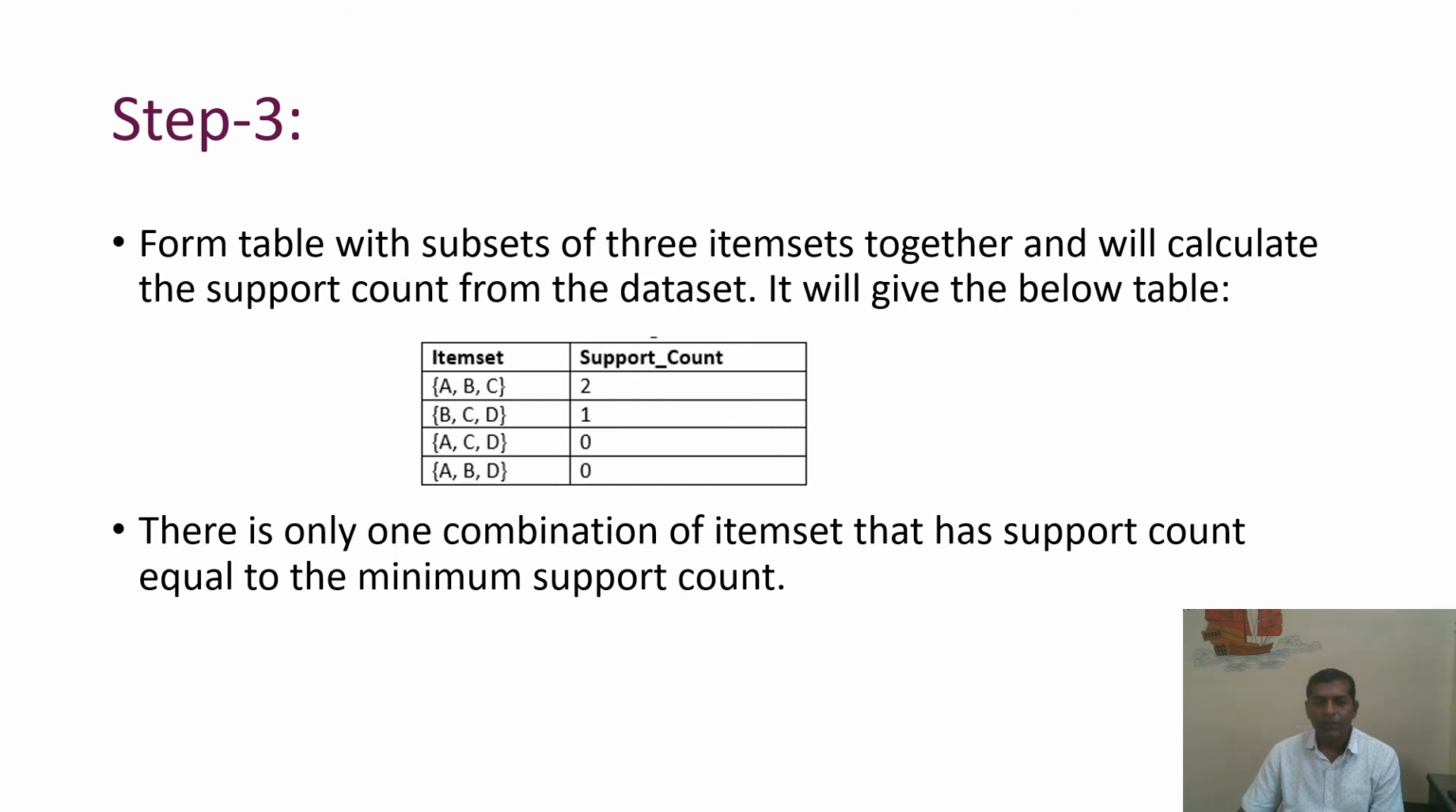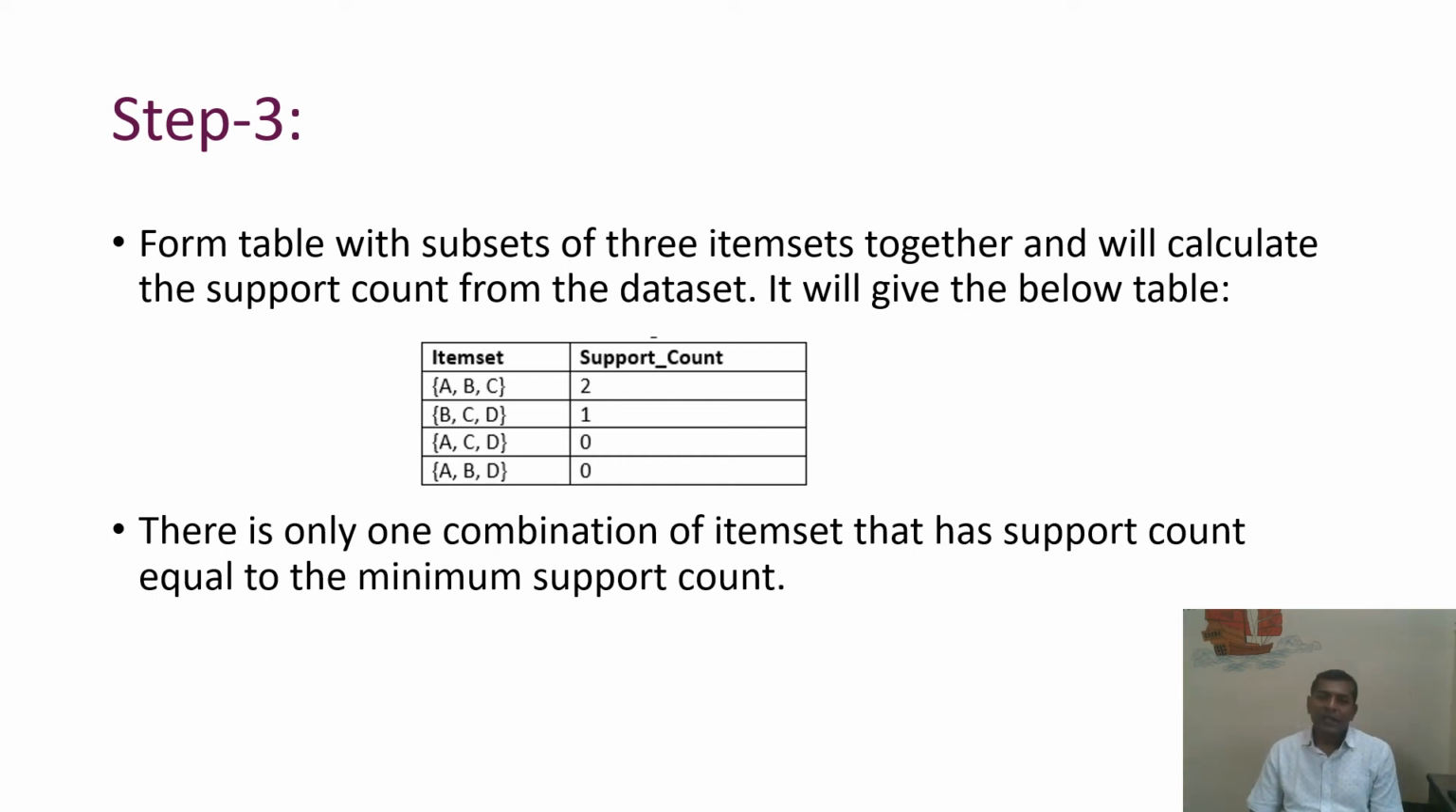So in step 3, we know that in step 2 we worked with A, B, C, D, these 4 items, with a combination. Now let's go for a combination of 3. If we check A, B and C in the data set, we will understand that only 2 times A, B, C has been purchased together. B, C, D is purchased 1 time. A, C, D is purchased 0 times, and A, B, D is also purchased 0 times.